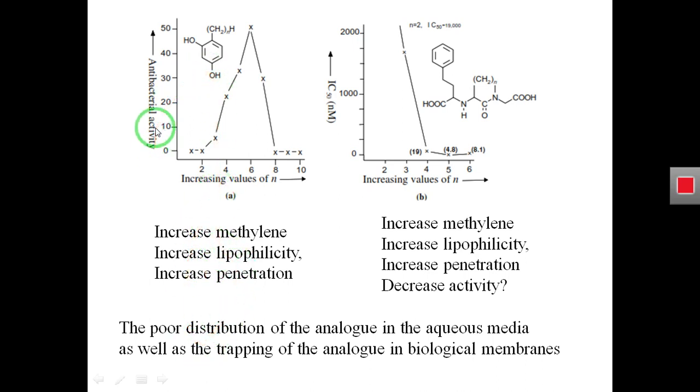So if it is an antibacterial compound, we are adding methylene groups, increasing the number of methylene groups. So the antibacterial activity of the compound is getting increased. Why is it getting increased? Because by increasing the number of methylene groups, the compound is increasing its lipophilicity, increasing its penetration in the cell membrane, so more drug will reach the cytoplasm and the target site.